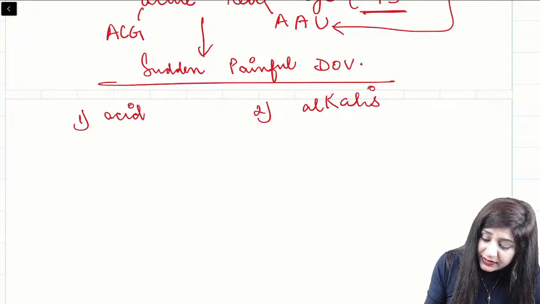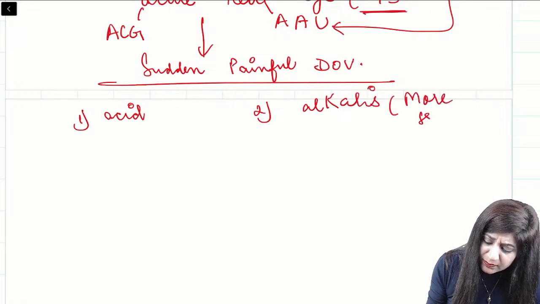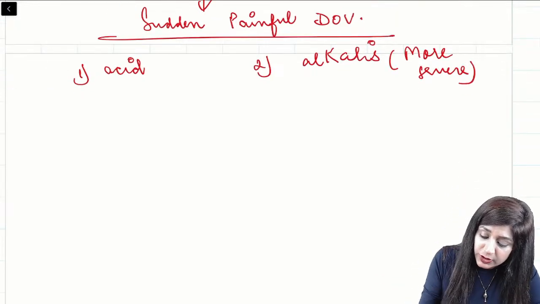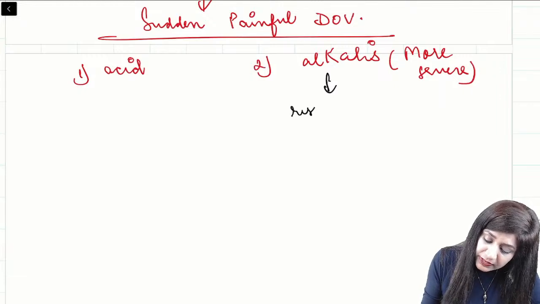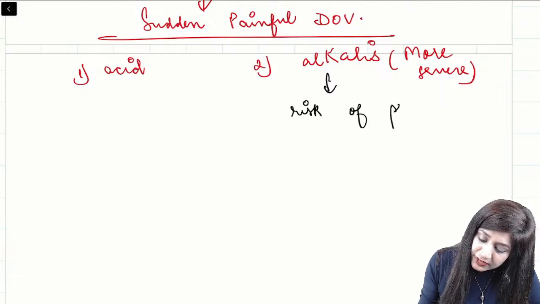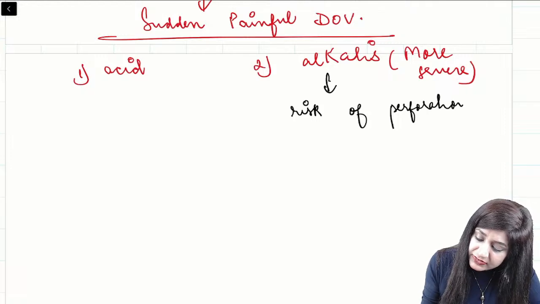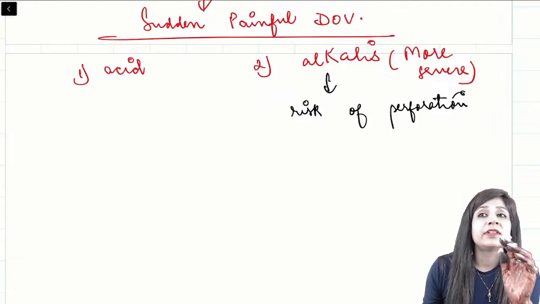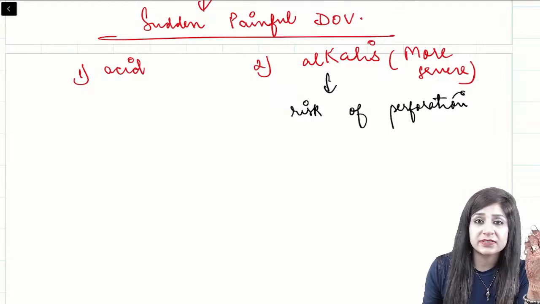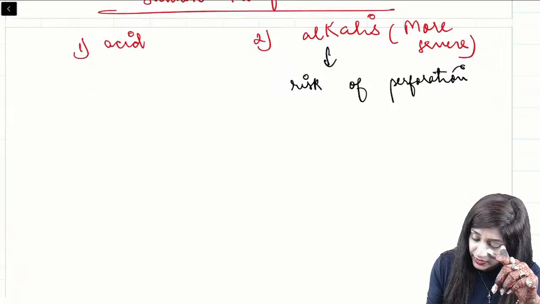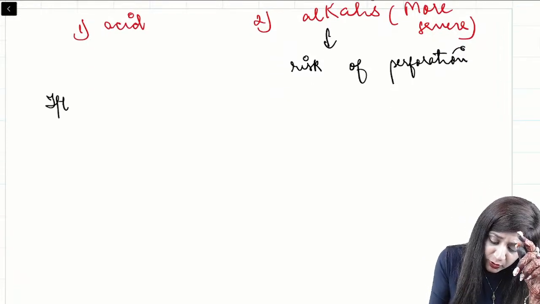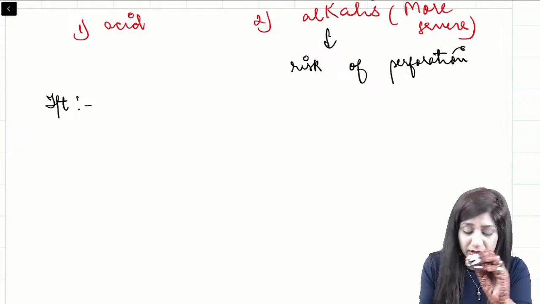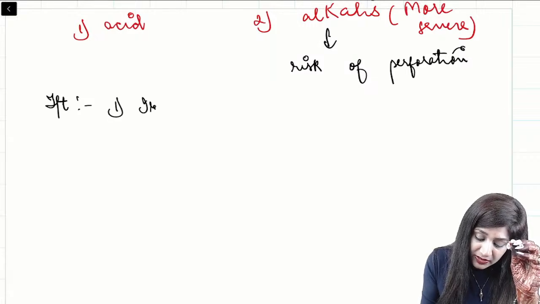Alkali injury is actually more severe because we always have more risk of perforation. Here we have the risk of perforation, and that is why alkali injuries are more severe in comparison to acid injury, though the treatment pattern will remain the same, whether it's an acid injury or an alkali injury. So for the treatment, because it is an emergency condition, we have to first bring back the pH. Okay, so for this we have to do the irrigation.